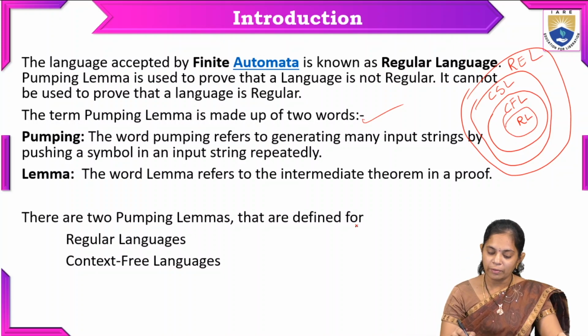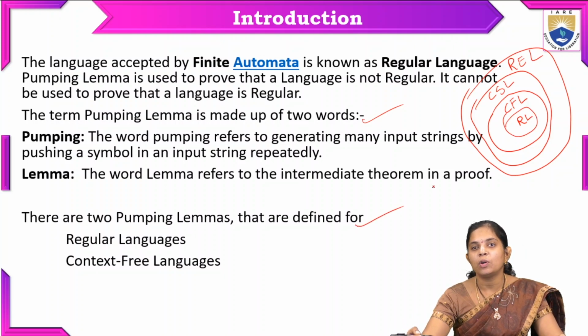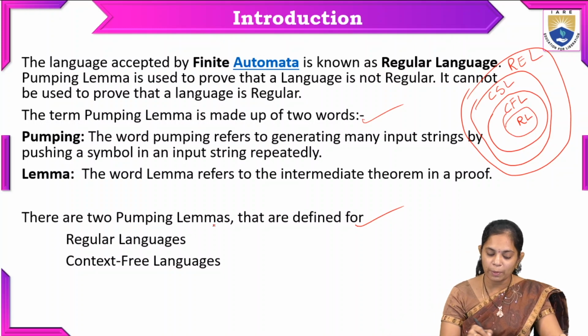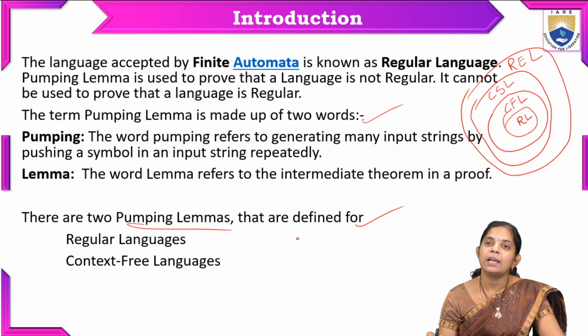Where we are using this pumping lemma concept, there are two pumping lemmas: one for regular languages and one for context free languages.